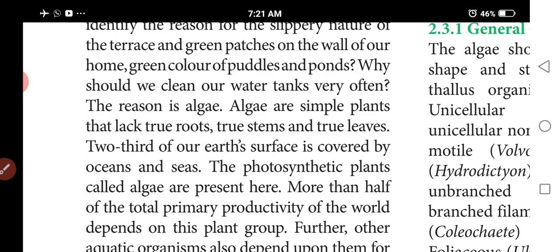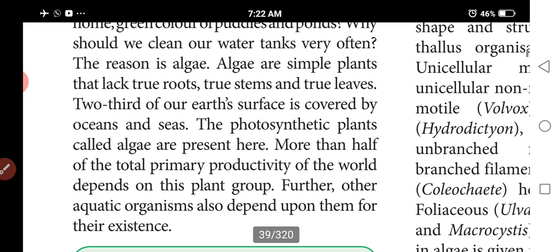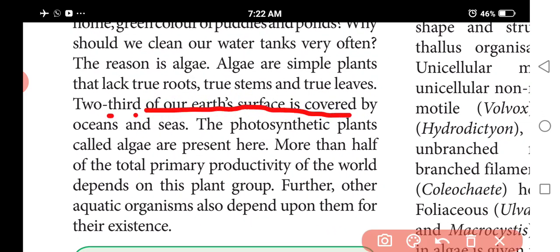Algae are simple plants, lacking roots, stems and leaves. Two thirds of the Earth's surface is made up of water, so mostly algae are aquatic. They are photosynthetic plants.